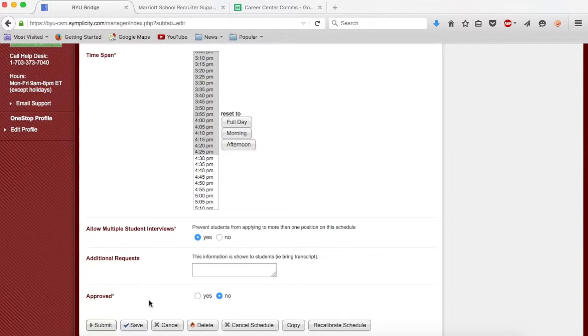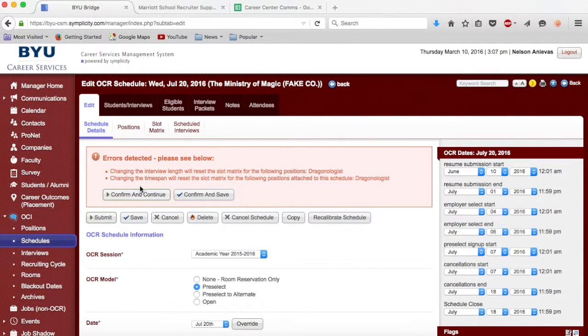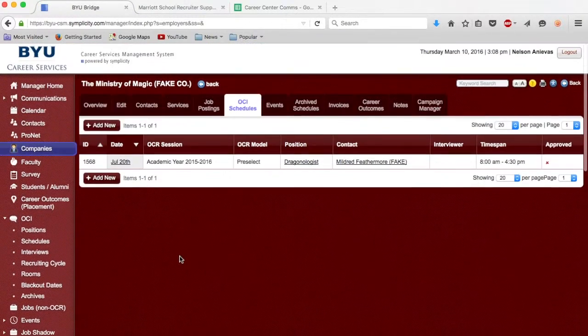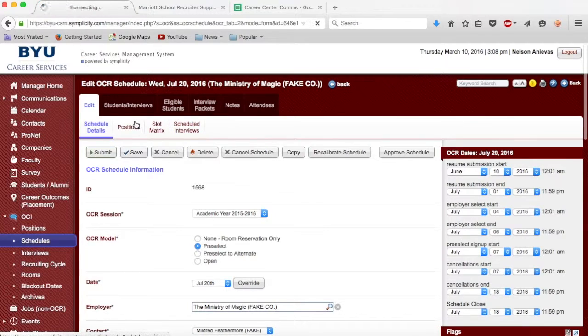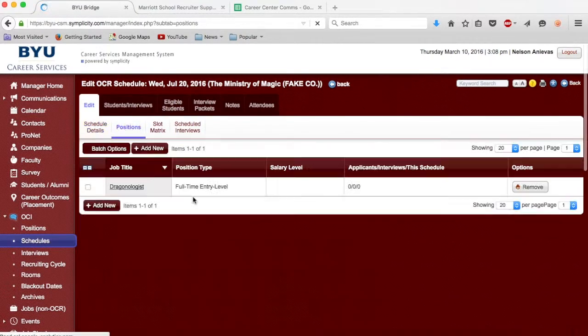Now we will need to address Ms. Feathermore's request to add Mr. Shacklebolt to the schedule and add an additional room and position. This is a bit trickier. The first thing we will need to do is add a position to the schedule. Go ahead and click on the Positions tab and select Add New.